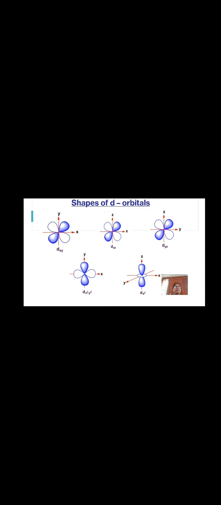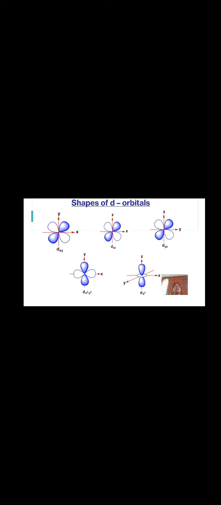Those with lobes between the axes are non-axial, whereas those along the axes are axial, with T2g and Eg as the 2 sets of d orbitals.